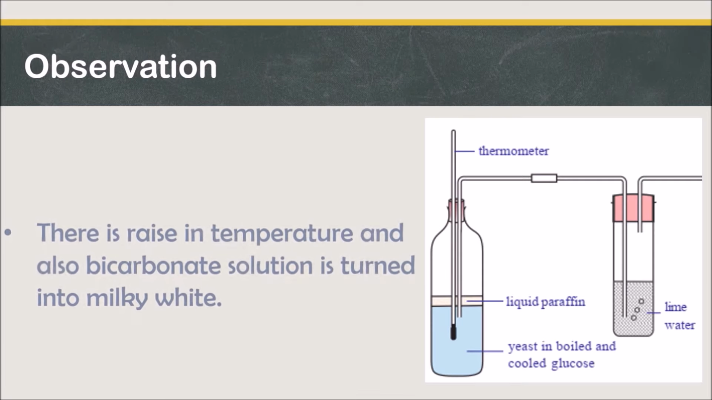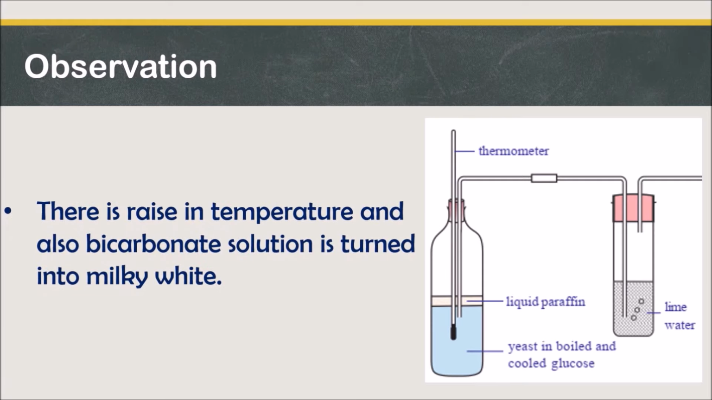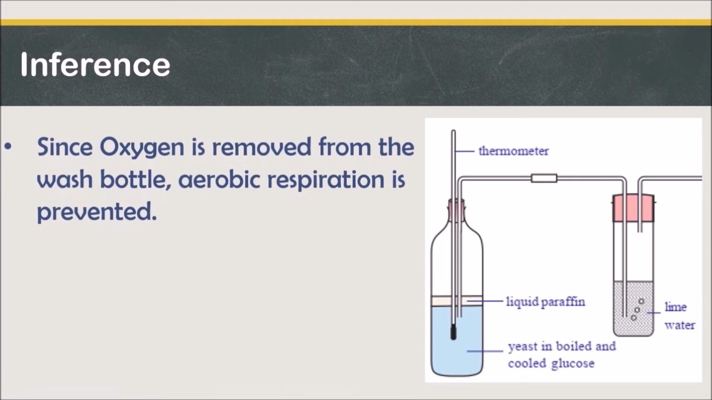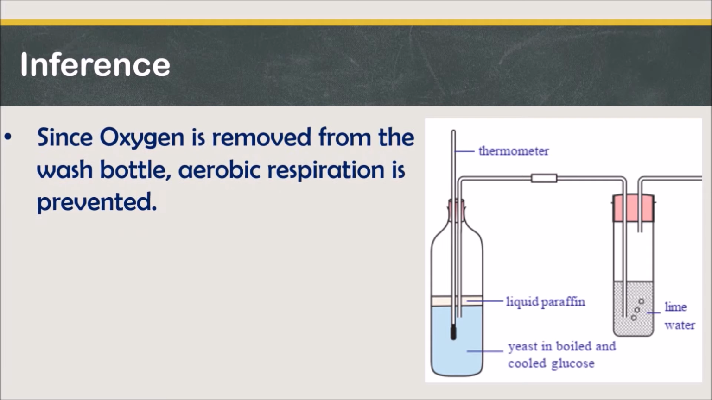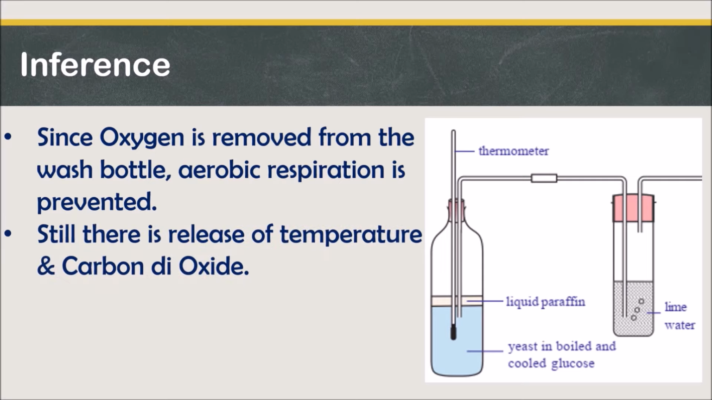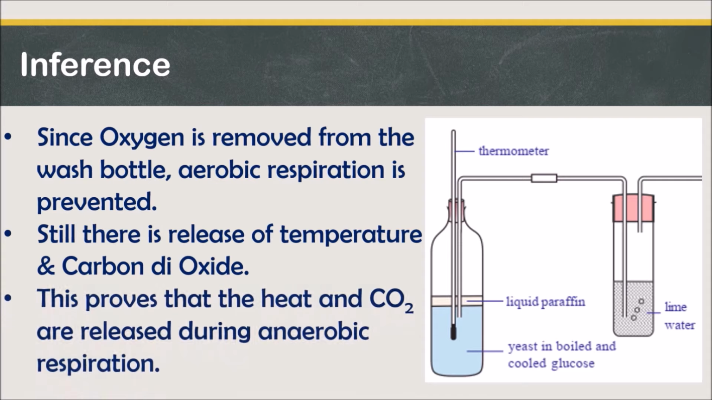When we observe, there is a rise in temperature and also the bicarbonate solution is turned into milky white, that is, lime water is turned into milky white. What can we infer from this? Since the oxygen is removed from the wash bottle, aerobic respiration is prevented and still there is release of temperature and carbon dioxide. Hence, it is proved that the heat and carbon dioxide are released during anaerobic respiration.